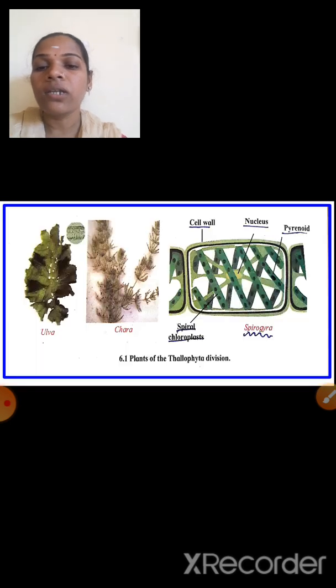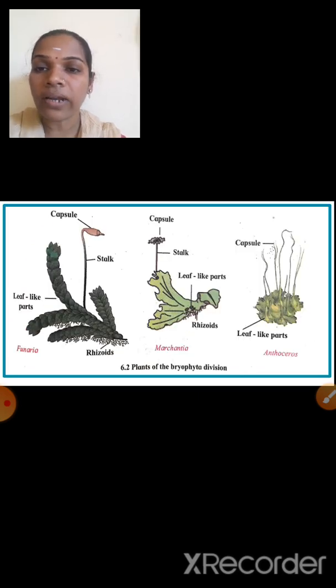See here in your book, these 3 diagrams are on page number 76. But you have to draw any one. Next, write the characteristics of Bryophyta.